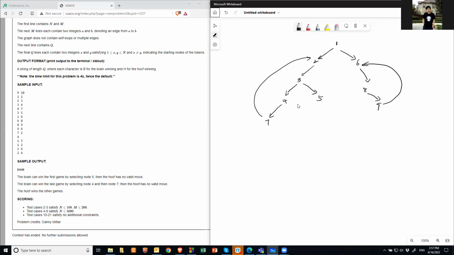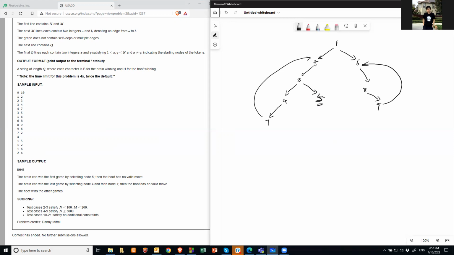So, for example, if I study these cases, the first case is I have 1 here and I have 1 here. Obviously, in this case, if I'm Brain, I'll just pick this one, and then Hoof has nowhere to go because it's unidirectional. So Brain wins in the first case.